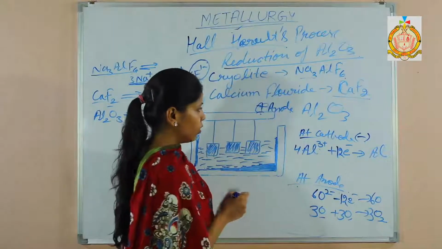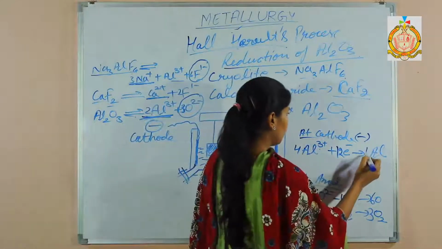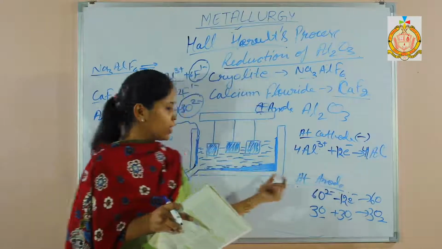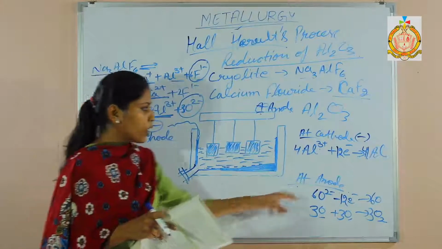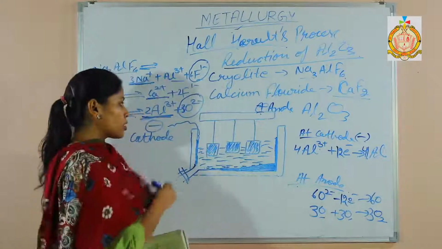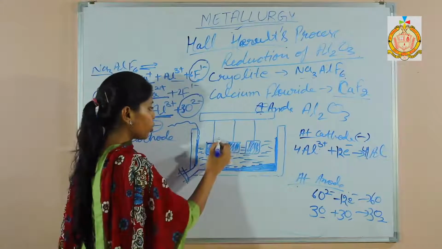So what is the product at cathode? Aluminium collected at the bottom. And the product at anode is oxygen gas, which reacts with the anode, since these are made of carbon.